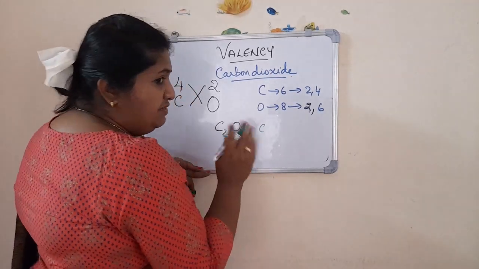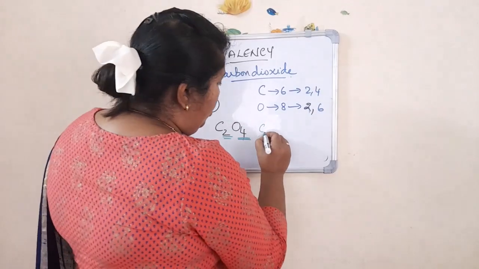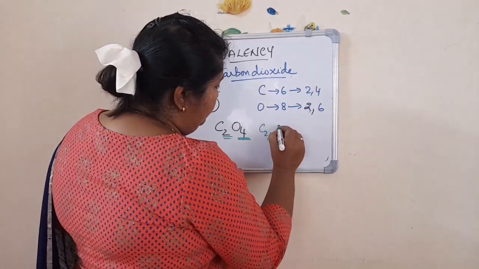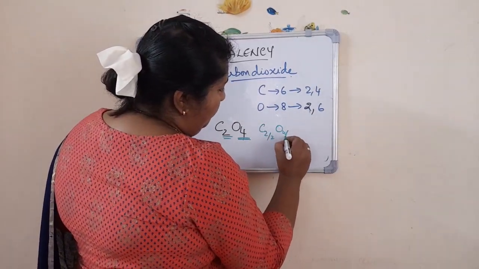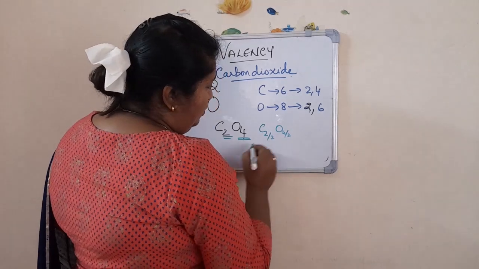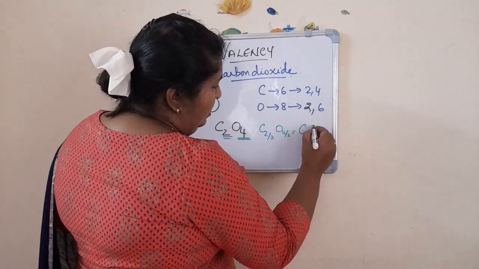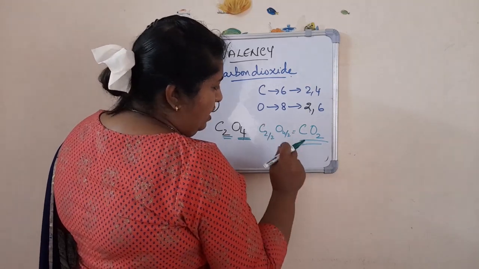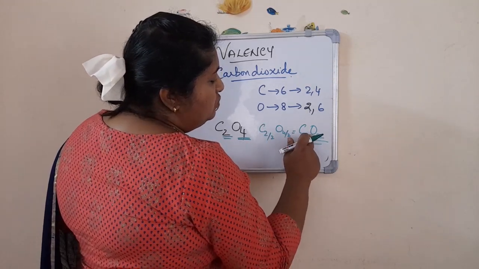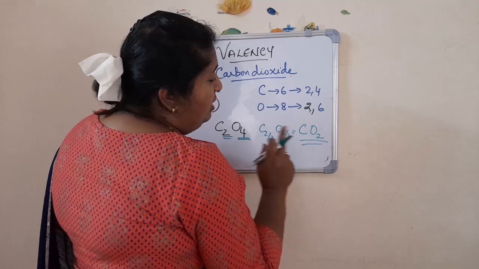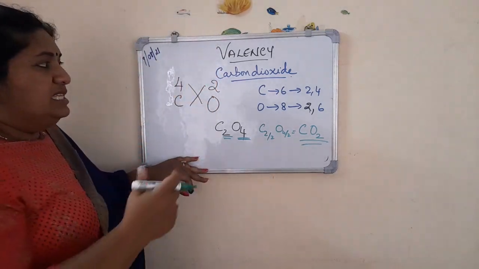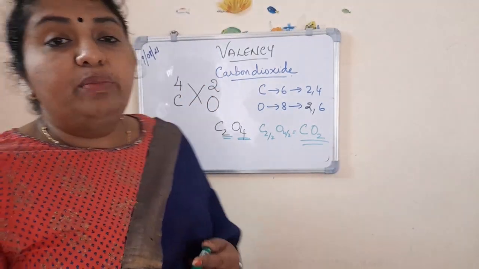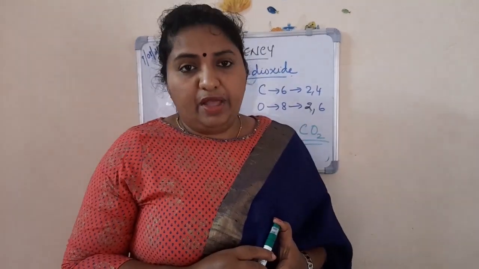that this 2 and 4 is divisible by 2, isn't it? So what we will do is carbon 2 divided by 2 and oxygen 4 divided by 2. So what will you get? CO2. That is 2 divided by 2 is 1. 4 divided by 2 is 2. So you will be getting carbon dioxide, isn't it? So this is the way we get the formula for carbon dioxide.